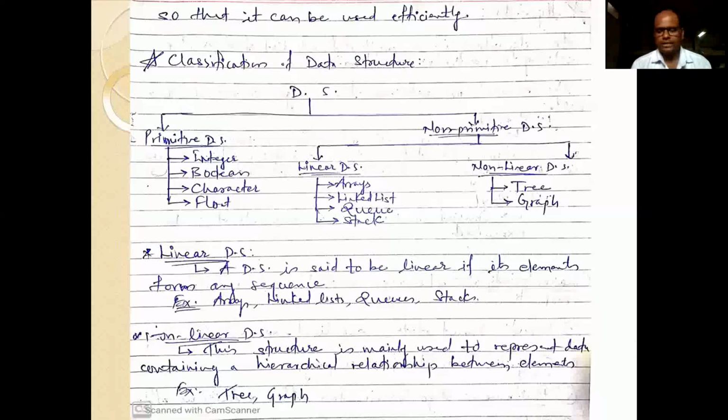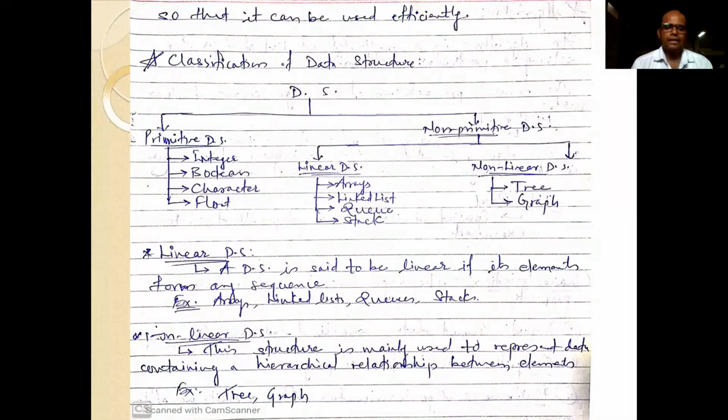And in non-linear, we are going to discuss trees and graphs. So friends, here is the diagram of classification of data structure. We will discuss each and every thing, primitive and non-primitive data structure. Okay, so let us move on to what is linear data structure and what is non-linear data structure.